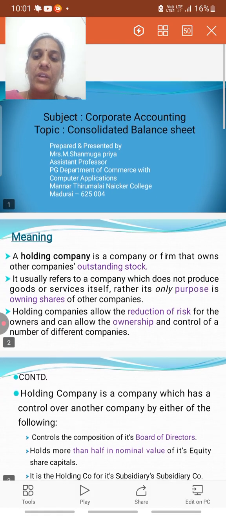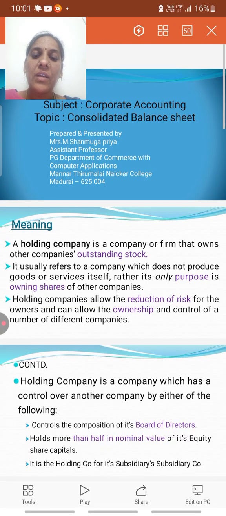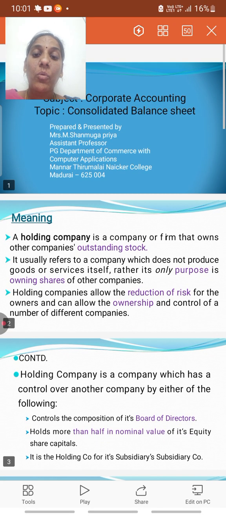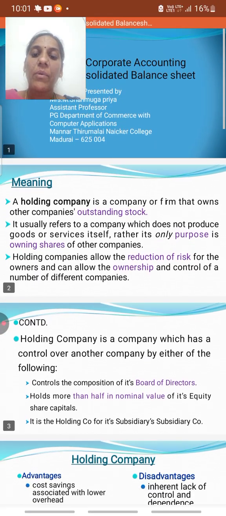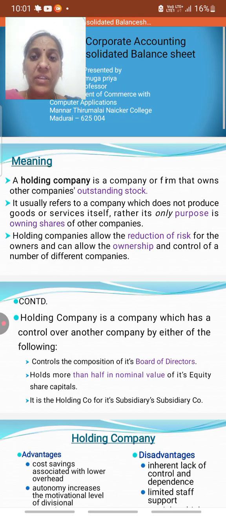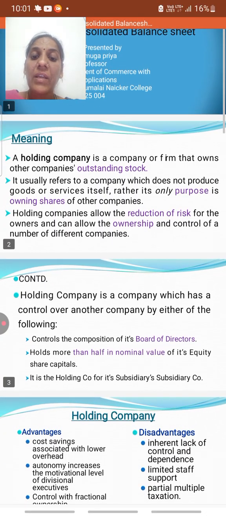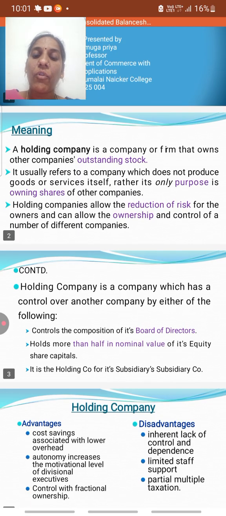It usually refers to a company which does not produce goods or services itself, but exists only for the purpose of owning shares of other companies. Holding companies allow the reduction of risk for the owners and can allow the ownership and control of a number of different companies. In the Companies Act 2013, the holding company means a company which has control over another company by either of the following terms.